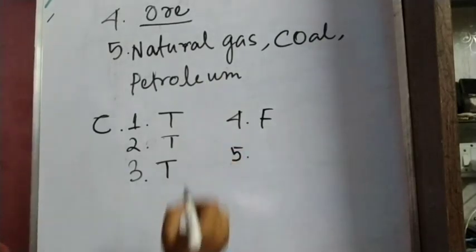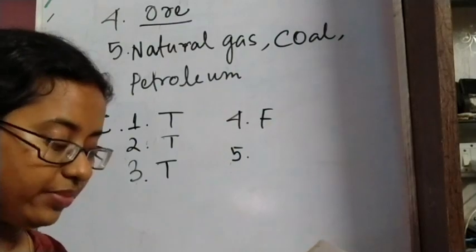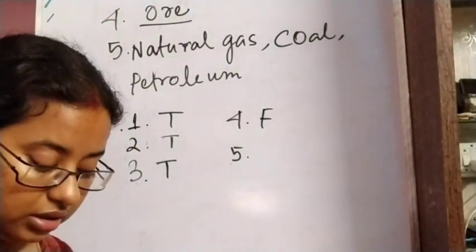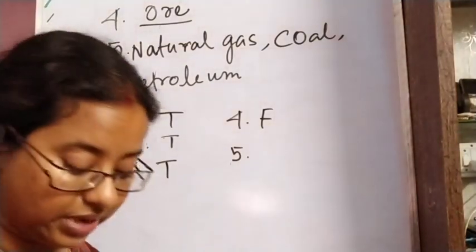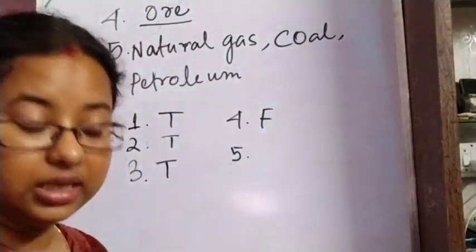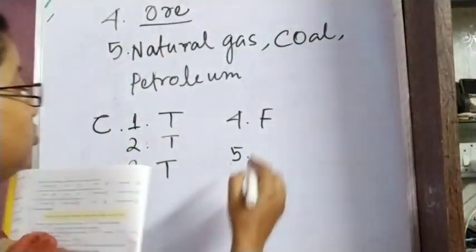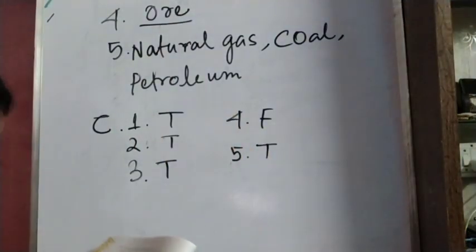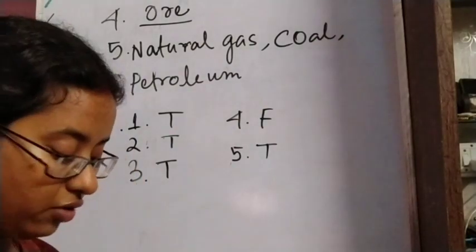Next, number 5: alchemy is one of the traditional practices of India. Yes, this is true. Alchemy is one of the traditional practices not only in India, all over the world. So this is also true. So these are the answers of true or false.